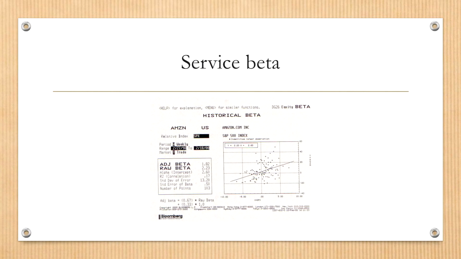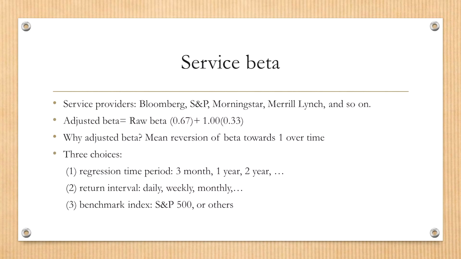Why is that? When you do market regression, you're supposed to get the same beta, but from different providers, you may have different betas and different service betas as well. So what is the problem? Well, the problem here is financial analysts may have different choices when they do this market regression.